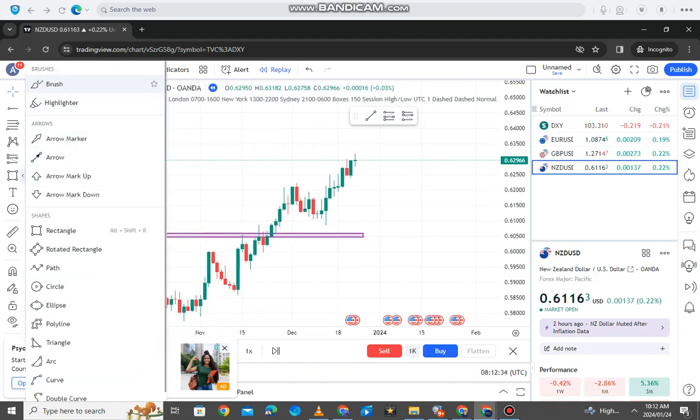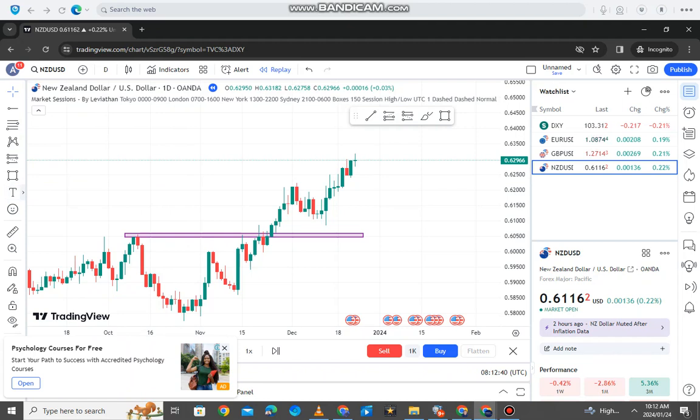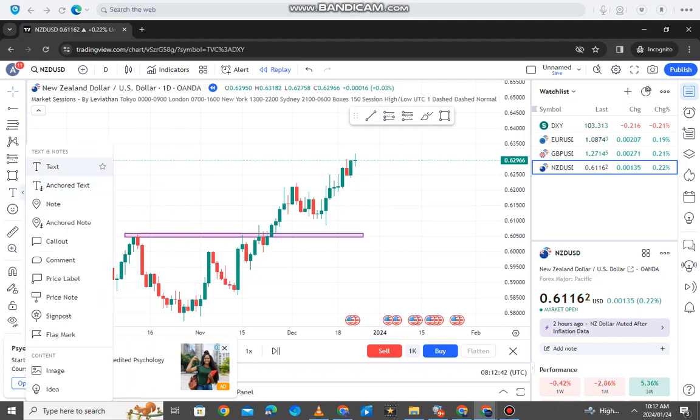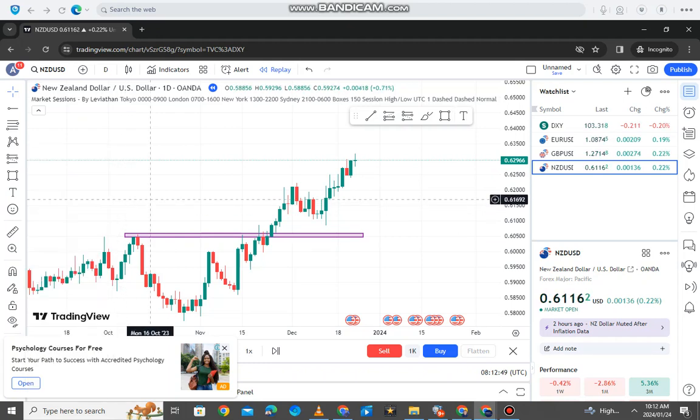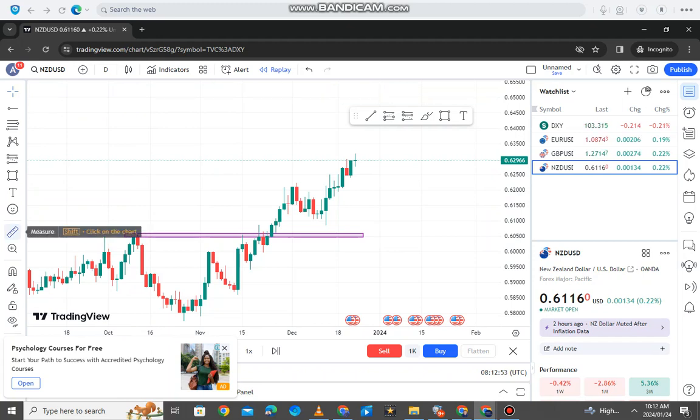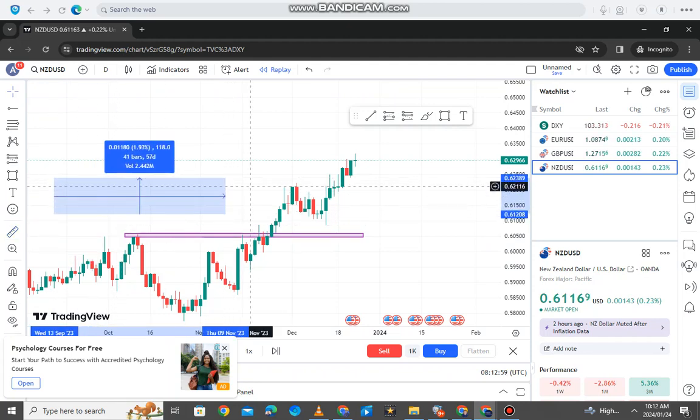I also like that brush there. I also like that rectangle there, and I also like this. This is to write the text, right? Just to leave a message on your charts so that when you come back tomorrow, you are not confused as to what's happening. And this ruler is to calculate pips. I also like that. But it seems like we can't add that to our favorites, but that is fine. This is just to add pips. Right, let me show you how to use that.